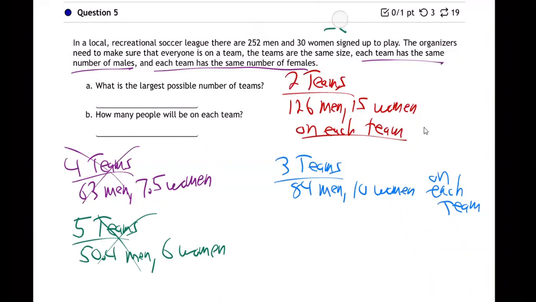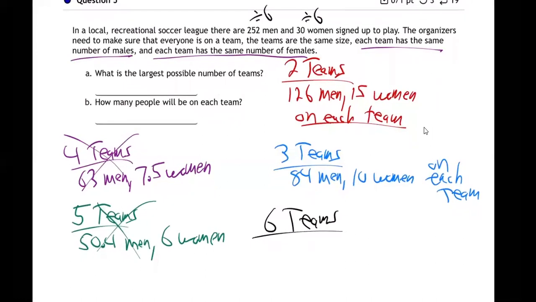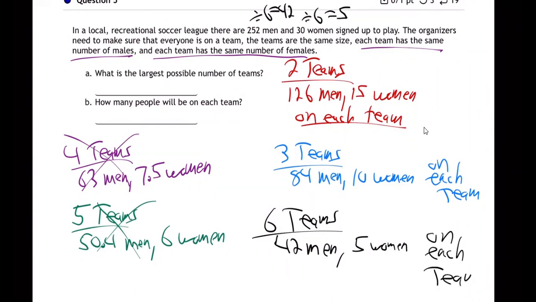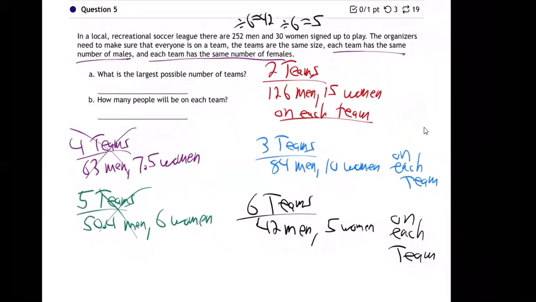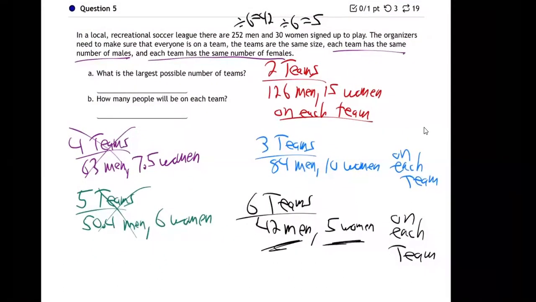All right, let's do one more and then we'll really do the problem. What if we divide by 6? What if we go for 6 teams? We make this into 6 teams, divide the 252 men by 6. You get 42 men on each team. And divide by 6 here, this is 5, isn't it? 5 women on each team. So that's possible. We could make 6 teams, and it'd be big. There'd be 42 men and 5 women. That's still pretty gigantic. Anyway, we need to keep going.